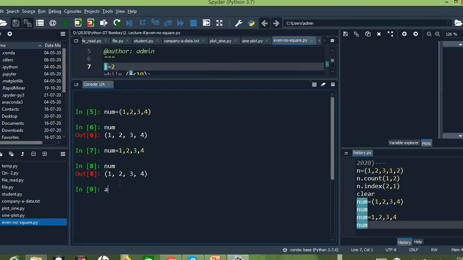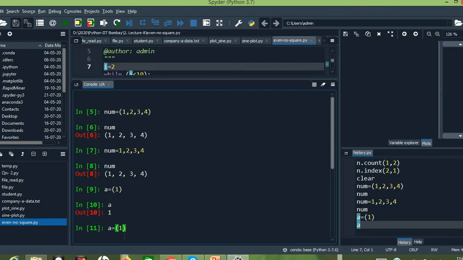So, I am taking A equals 1, right? Here I didn't give a comma. As per the tuple concept, even if it is a single element, that element should be followed by a comma. Then only it will be counted as a tuple. But in this case, I have simply given A equals 1. Let us see the output. Okay. So, what is the output for this? I am just getting the value. It is similar to A equals 1, assigning a value to a variable.